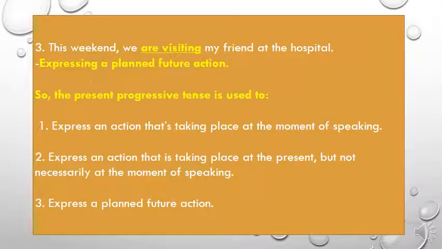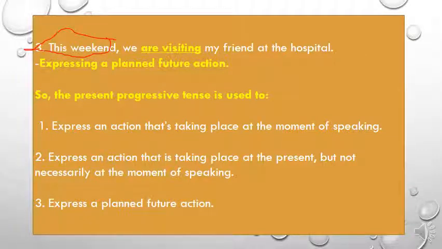Now we move to the third use. Let's read the sentence that we have. This weekend, we are visiting my friend at the hospital. If you look at the sentence, you'll find that we used a time expression, this weekend.